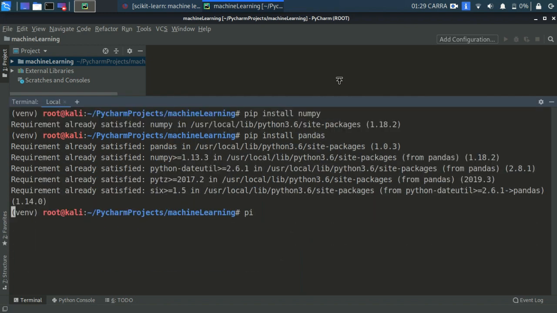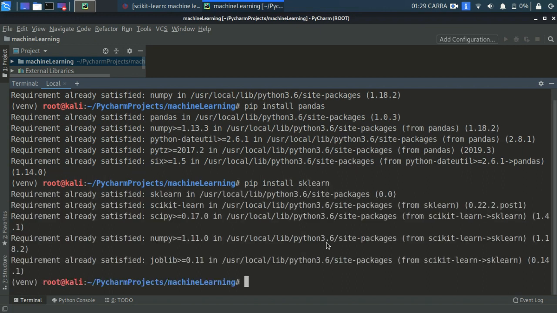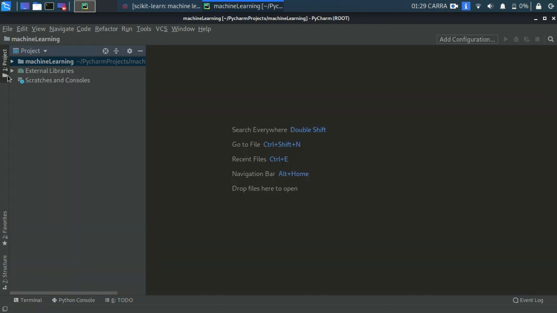Now the main thing you need is sklearn. sklearn is an extension of the Python directory for scikit-learn. So right here, pip install sklearn, sorry for the spelling. I already have all the requirements satisfied.